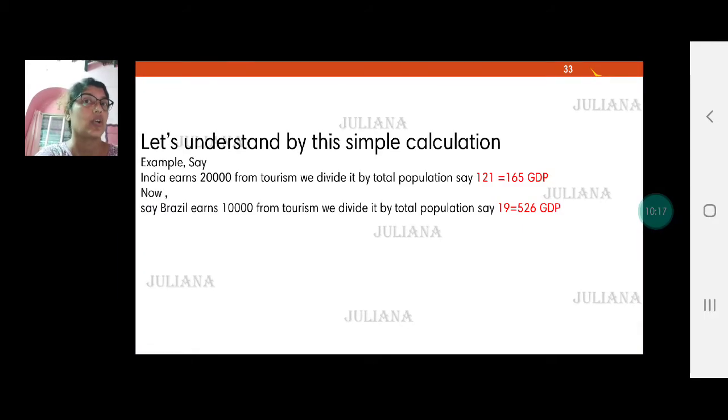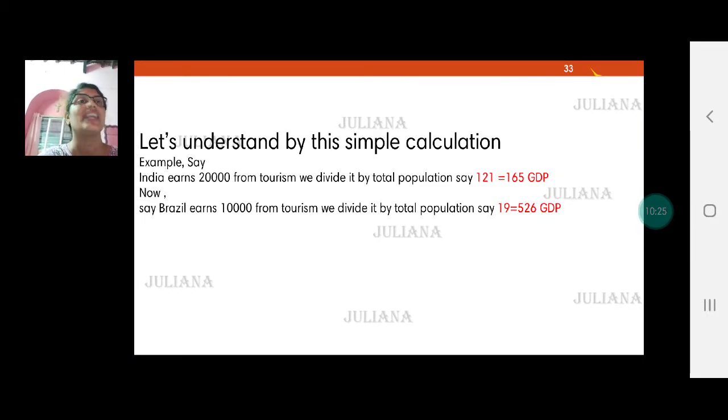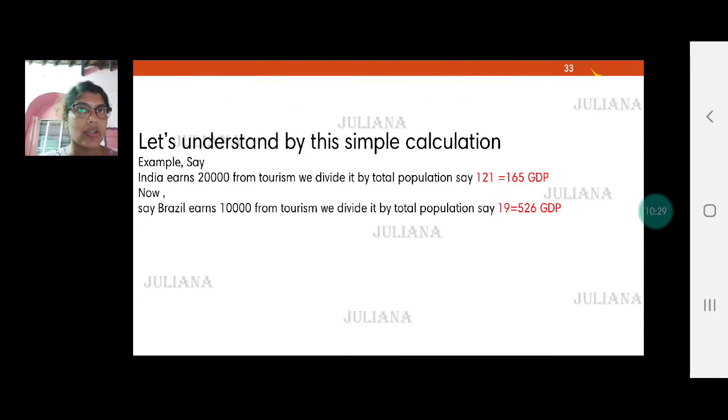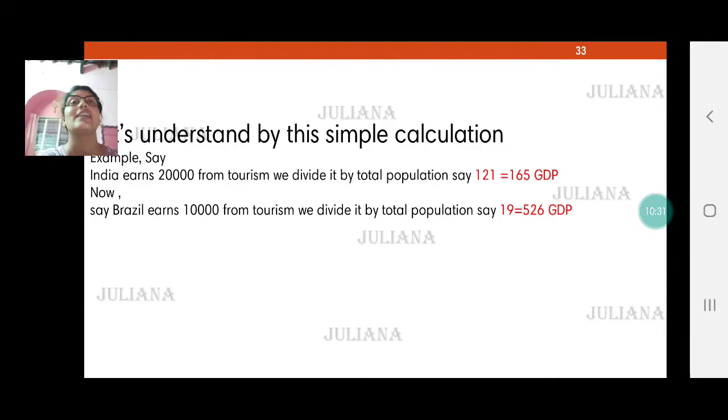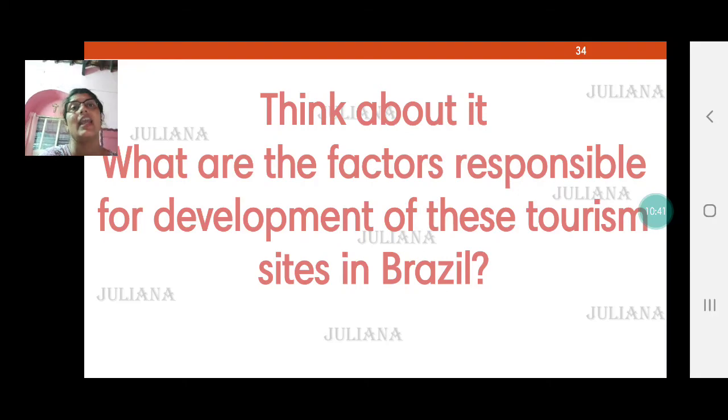The contribution to GDP is 10,000 divided by only 19 crore, so here we get 526 rupees. So now you find that Brazil's contribution to GDP is more, but actually India is earning much more than Brazil. When we talk about GDP, we divide it by the total population, and therefore the contribution becomes less. This I have already discussed in the first slide.